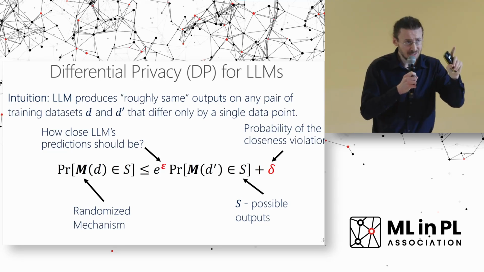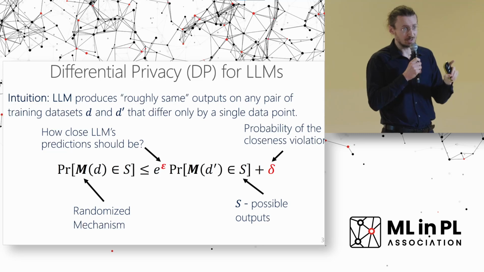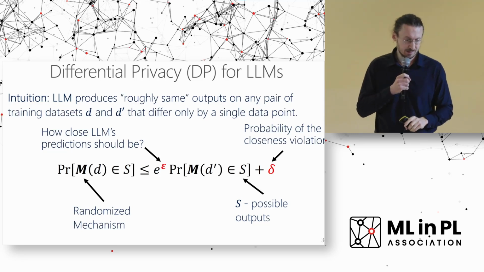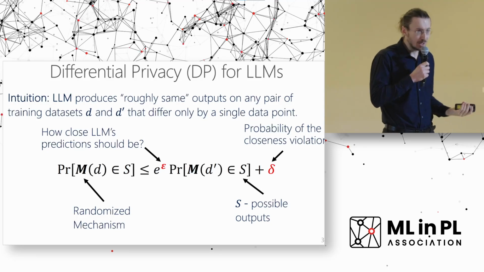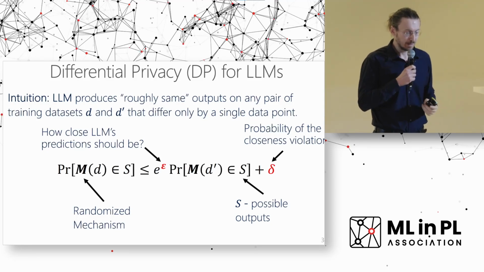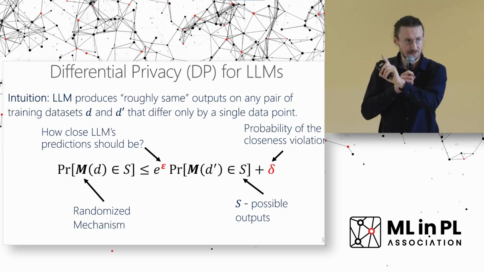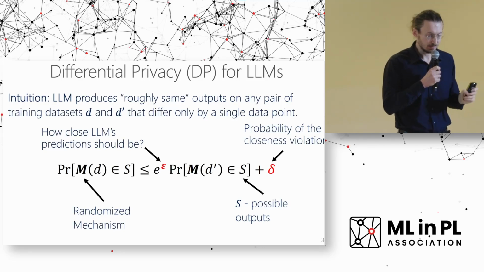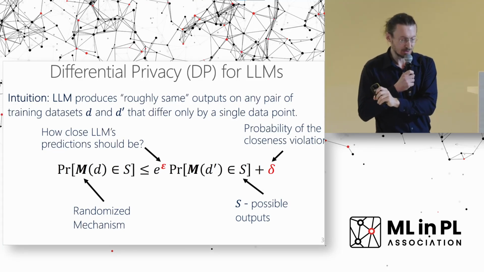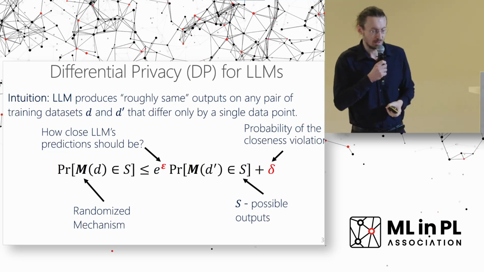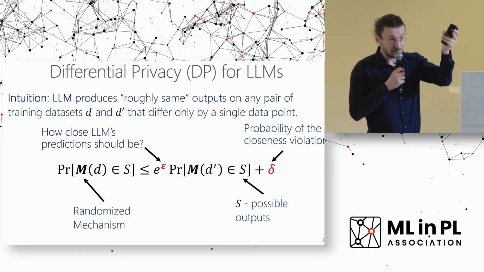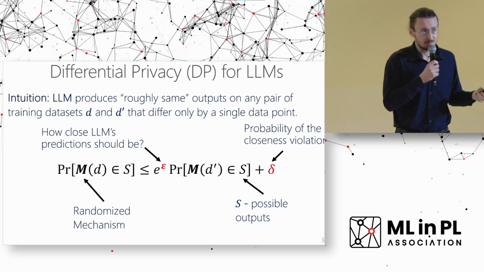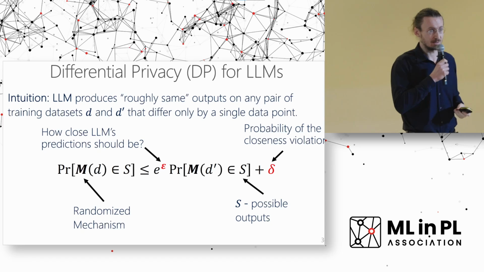What we really care about is the output being the model parameters, these soft prompt parameters. We also have this additional parameter delta, which is the probability of violation of this closeness of the outputs. M is a randomized mechanism, basically for the noise addition that was mentioned earlier. Also, upper S is the possible outputs from our model. So epsilon is the parameter to preserve privacy, and this is epsilon-delta privacy guarantees.